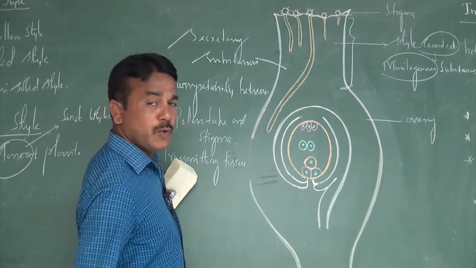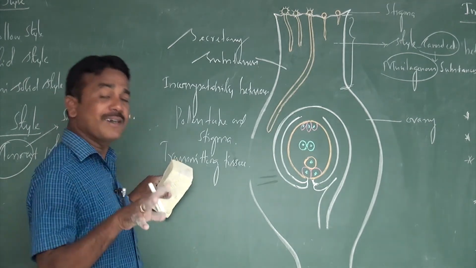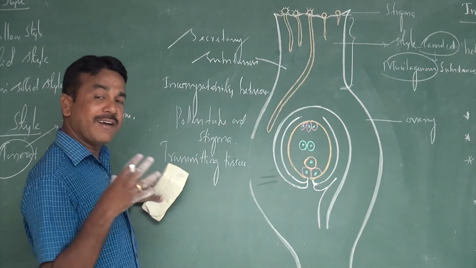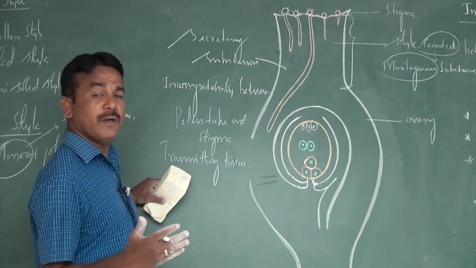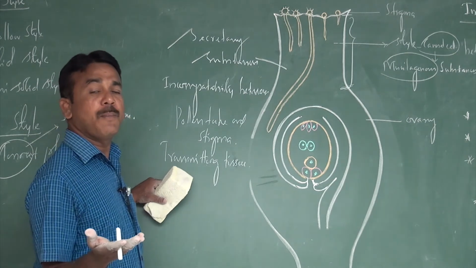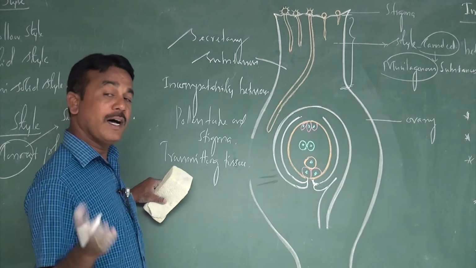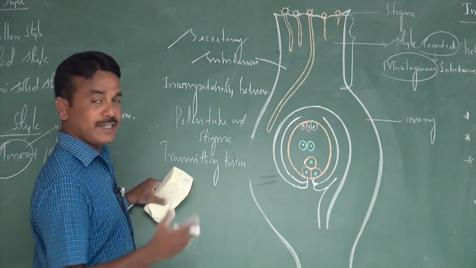I already told you, there are many kinds of secretory substances on the hollow canal of the style. These substances give nourishment to a developing or growing pollen tube, and they control incompatibility between the pollen tube and the style.